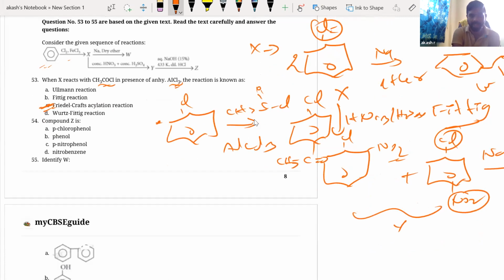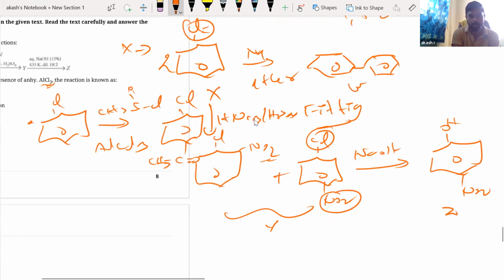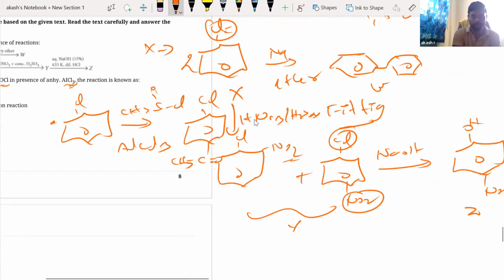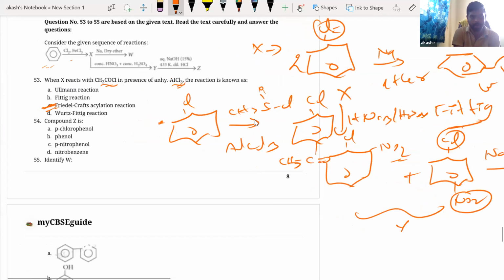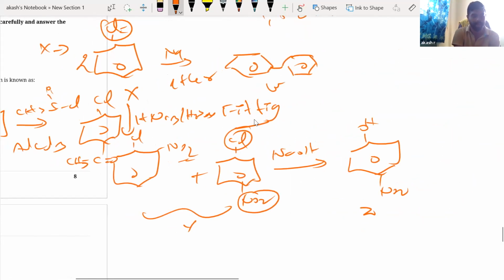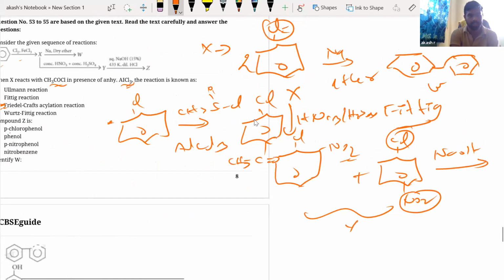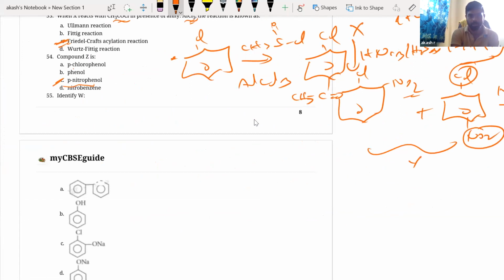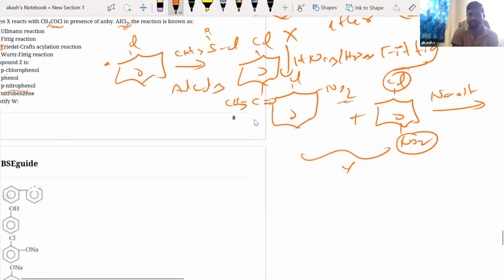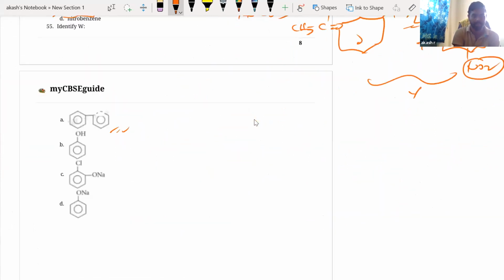Next, compound Z. Compound Z is what? It can be either para-chlorophenol or ortho-chlorophenol, but para-chlorophenol is only given. No, it is not even chloro, right? It is para-nitrophenol. Where is it? Para-nitrophenol. Yes, C is the answer to this question. Okay, next. Identify W. Where is W? W is this Fittig reaction, right? It is a dibenzene compound. Okay, this is the one right here. A is the answer to this question.